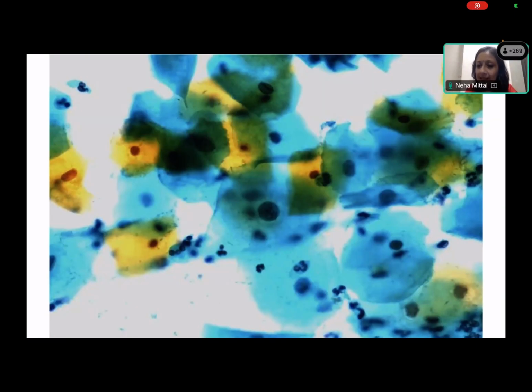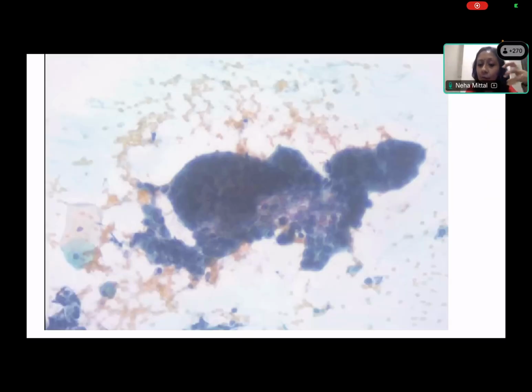Dhruv? So one, there is no prominent cell to cell border like you would see in a squamous cell. There is no definite keratinization. They are not in single cells. They are in groups which are almost forming papillary structures, right? And cell to cell borders are not prominent. So these are definitely not squamous cells. What we are looking at are glandular cells.